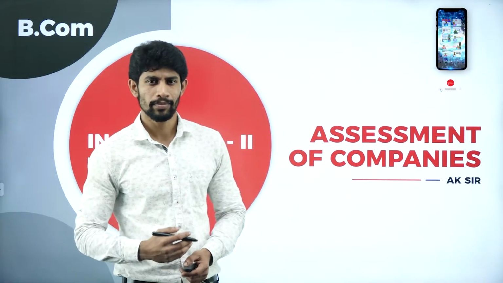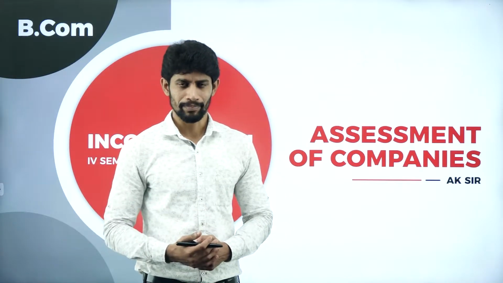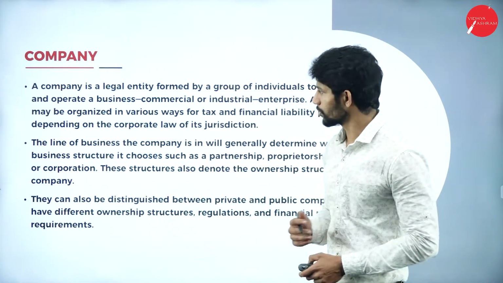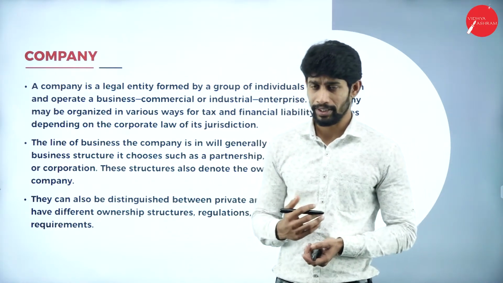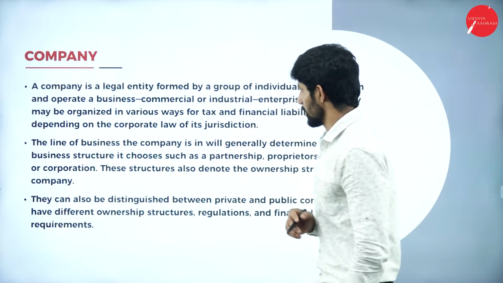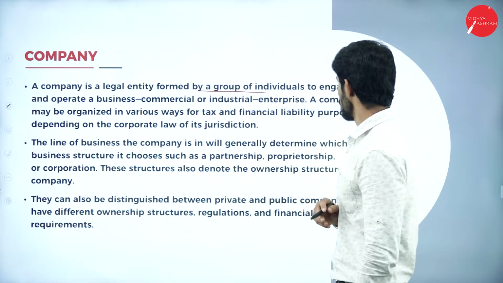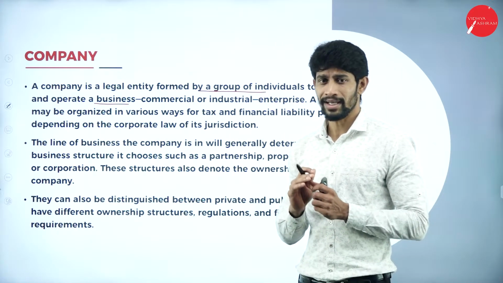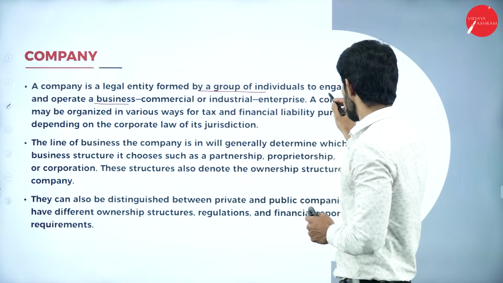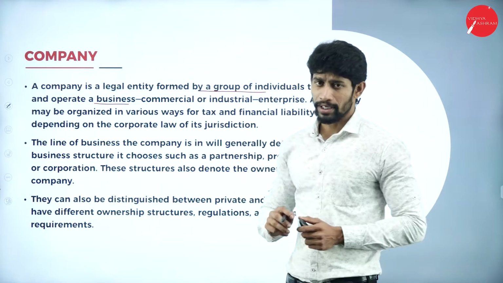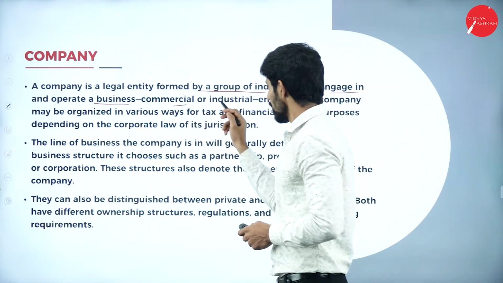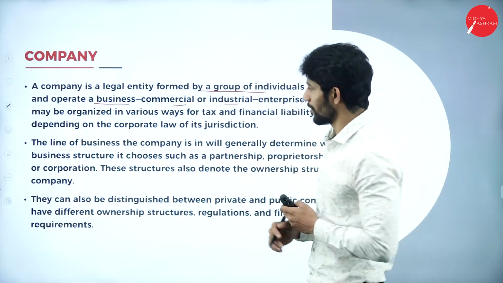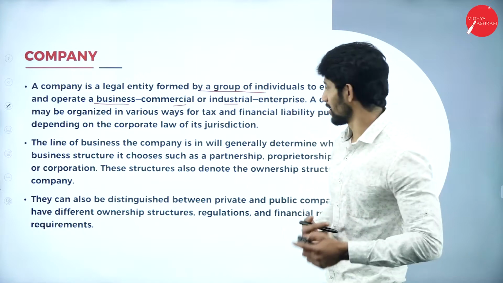So in this chapter, we will be learning about how to deal with companies. So moving forward, here we are going to learn about company. So what is this company? A company is a legal entity formed by a group of individuals to engage and operate a business. Yes, so a company is a group of individuals engaged in and operating a business, commercial or industrial enterprise. It's a group of people where they operate the business, whether it's a commercial business or industrial business.